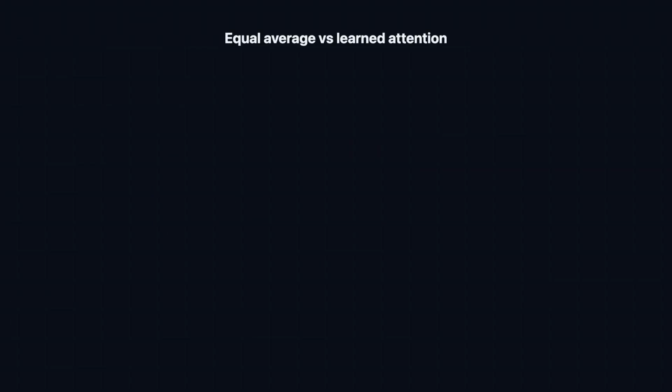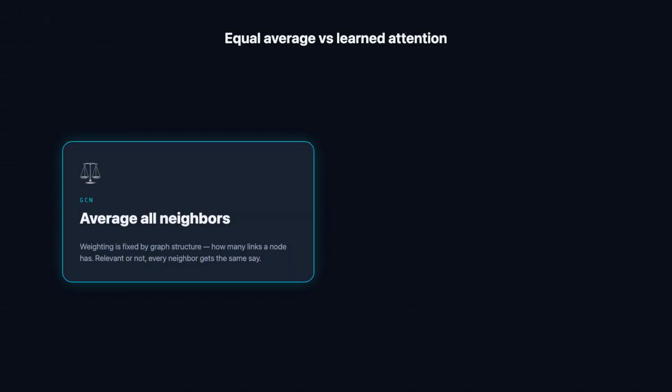Here's the shift side by side. GCN averages every neighbor equally. The weighting is fixed in advance by the graph structure, essentially just how many connections each node happens to have. Whether a neighbor is deeply relevant or barely matters at all, it still gets the same say in the update. Simple and stable, but honestly kind of blunt.